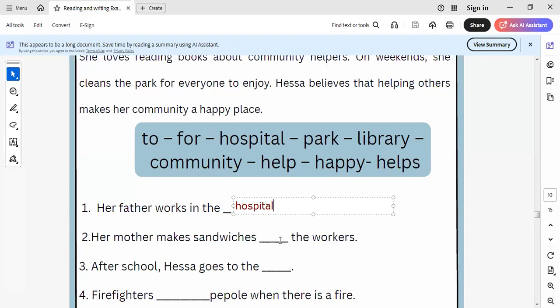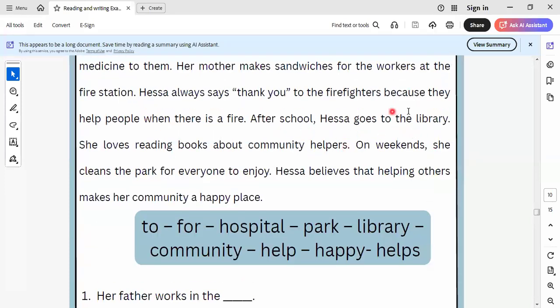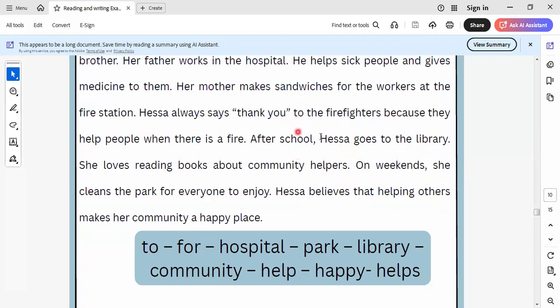Let's go to another one. Here we say, her mother makes sandwiches for what? Sandwiches for workers, as we know here. Sandwiches for what? For workers. Makes sandwiches for workers.